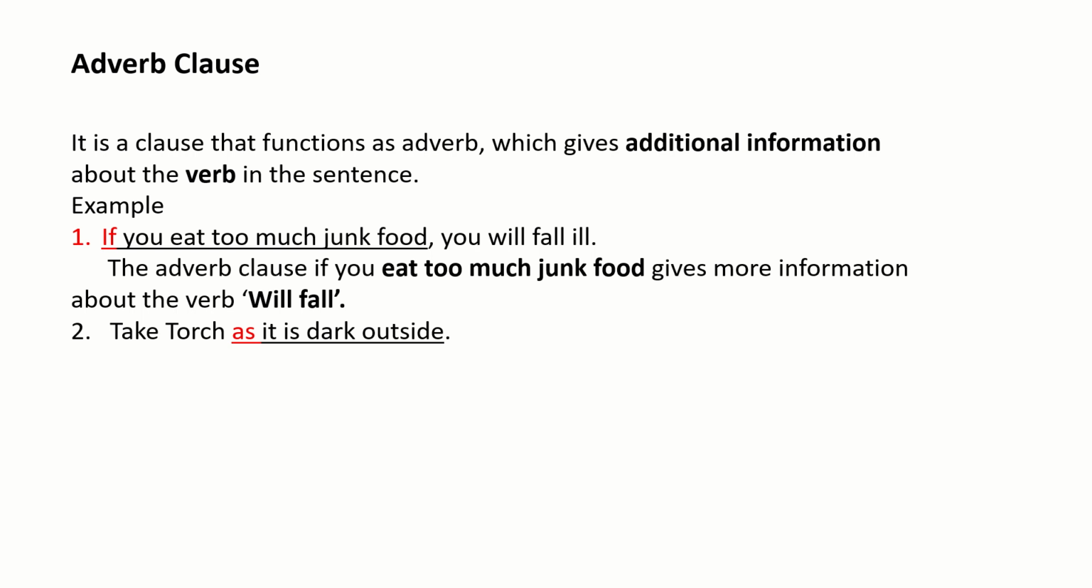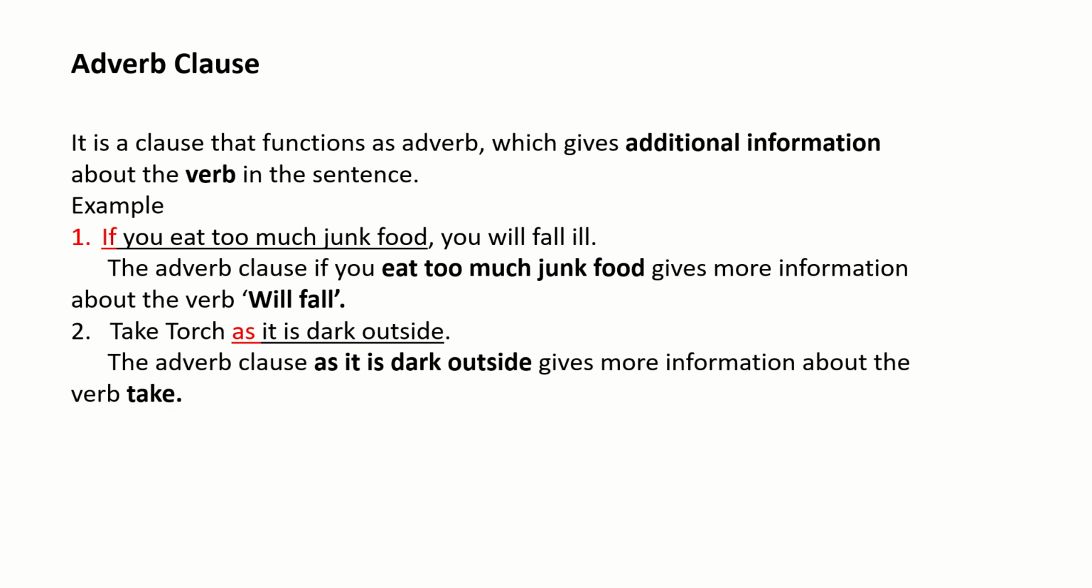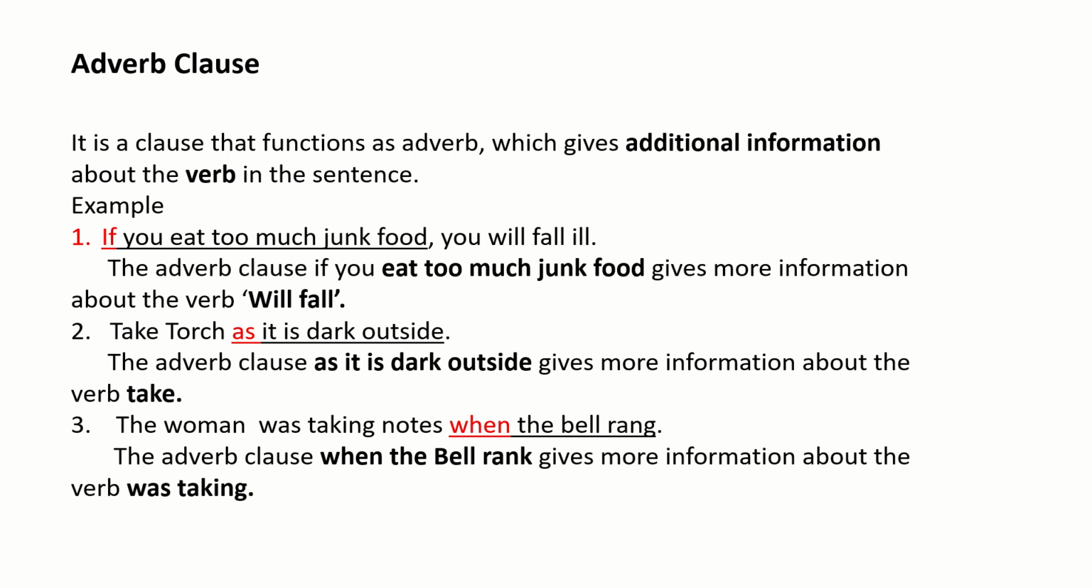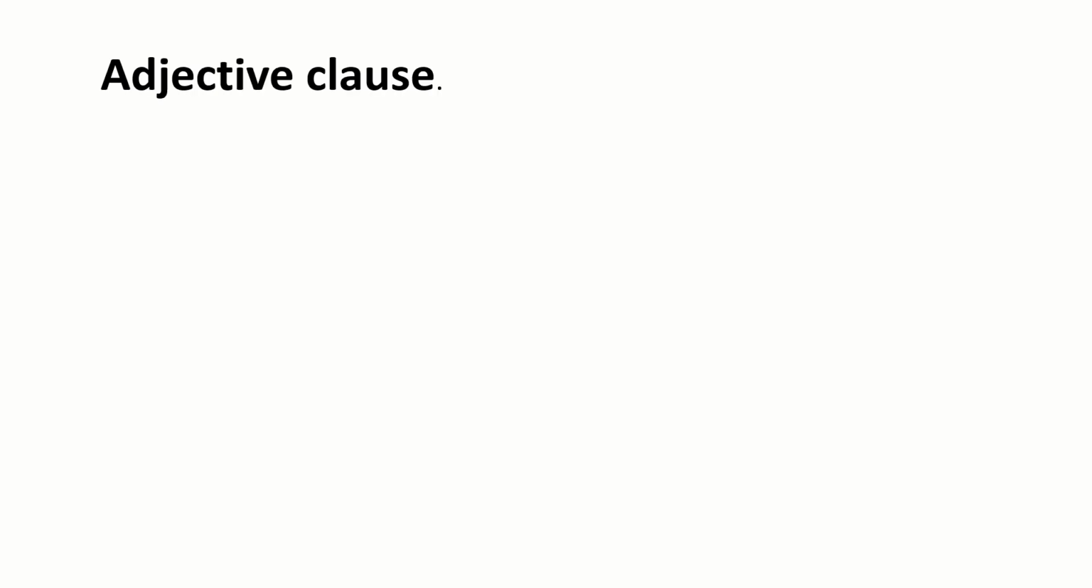Take a torch as it is dark outside. Okay, as it is dark outside is an adverbial clause that talks about the verb take. The woman was taking notes when the bell rang. When the bell rang gives more information about taking of something.